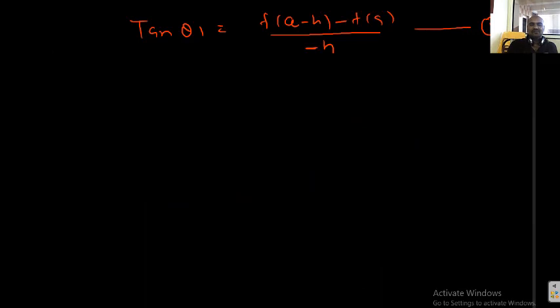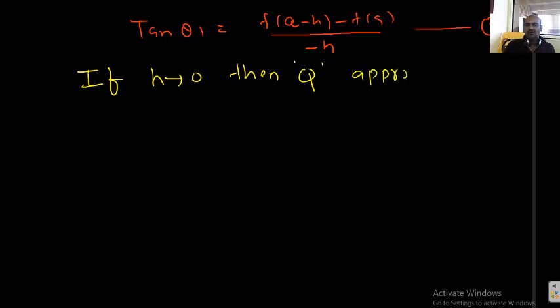If h is tending to 0, then Q approaches P along the curve.